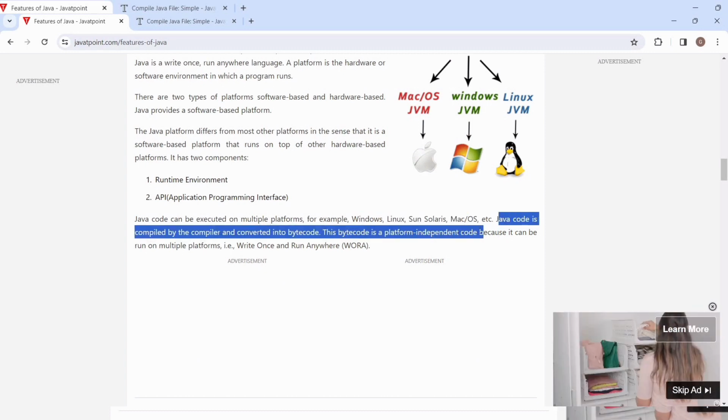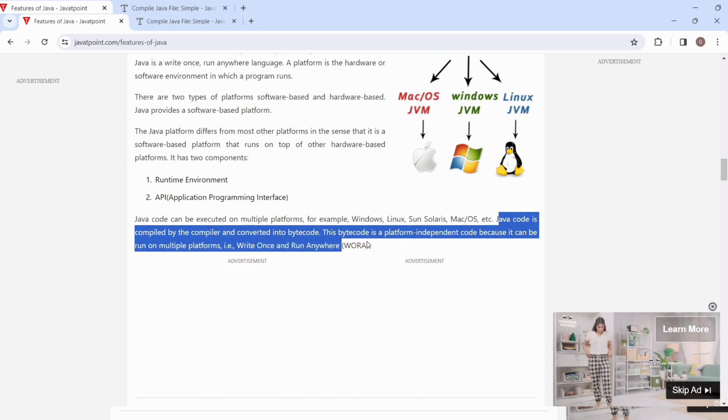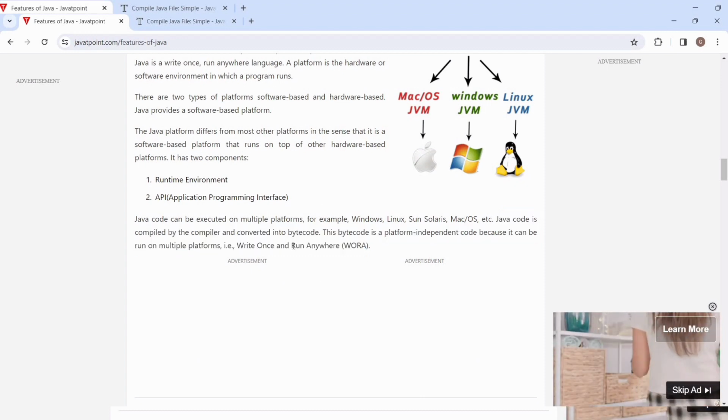Bytecode is platform independent code because it can be run on multiple platforms. Write once and run anywhere. So I have written here and I can run this code anywhere.